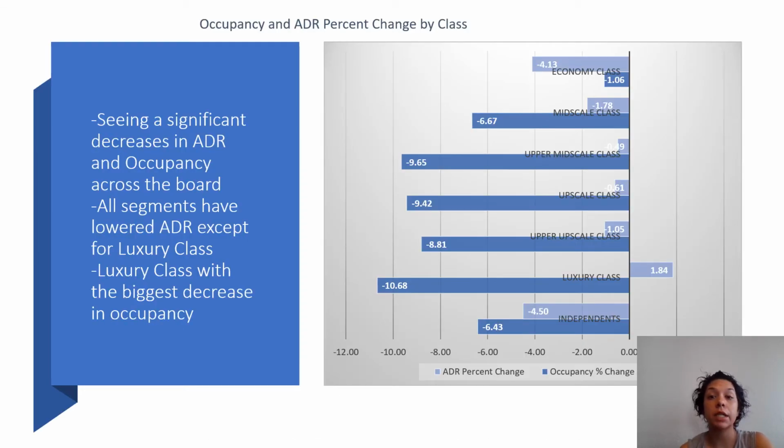Occupancy and ADR percent change by class. If you look here, we're seeing significant decreases in ADR and occupancy across the board. All segments have lowered ADR except for luxury class. Luxury class had the biggest decrease in occupancy.